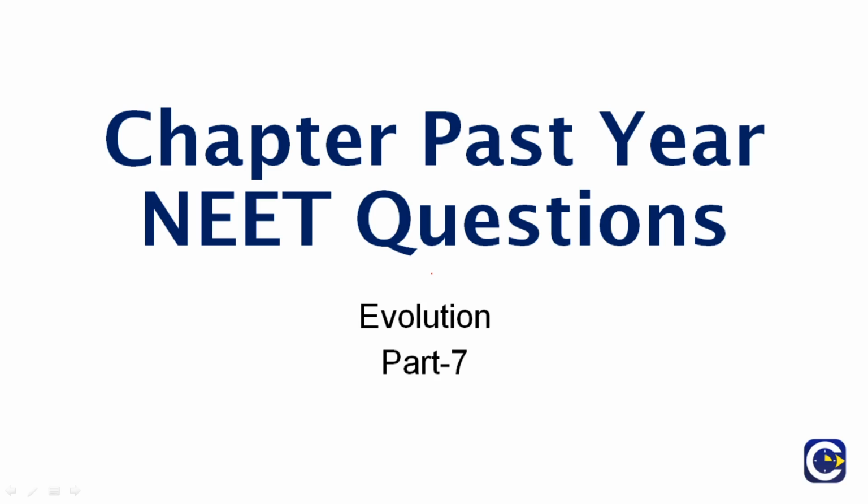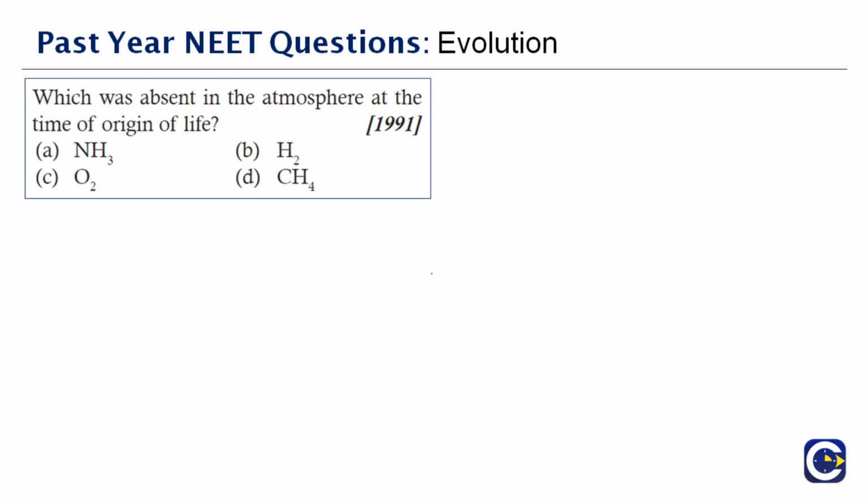Okay, now let's begin with the first question, which was asked in the year 1991. Which was absent in the atmosphere at the time of origin of life? And this is a repeated question. We've already spoken about it a lot. I said during the initial formation of the origin of the earth, we did not have much sunlight or oxygen, and the organisms that survived at that particular time were heterotrophs.